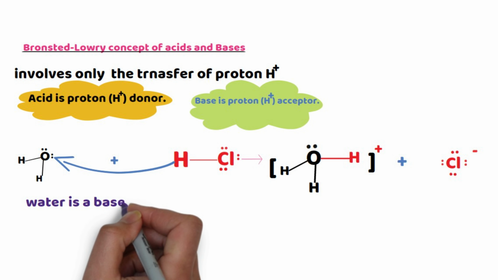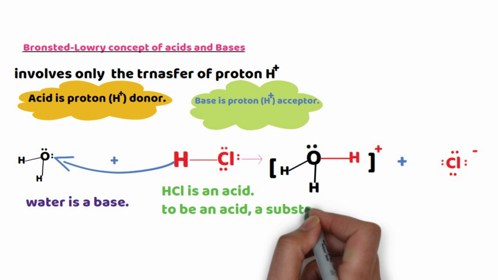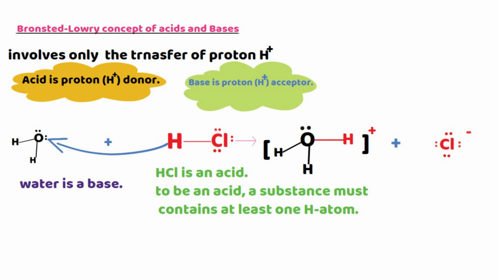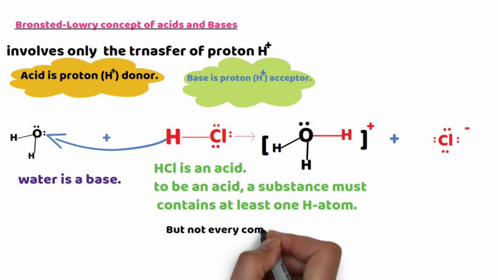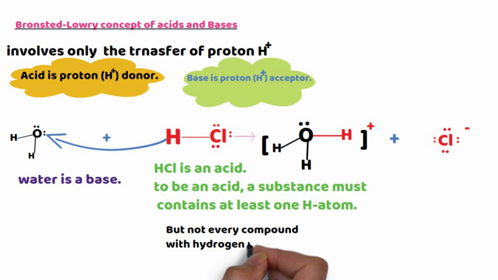In this reaction, water is a base because it accepts a proton. HCl is an acid because it donates a proton. To be an acid, a substance must contain at least one hydrogen atom. But not every compound with hydrogen is an acid.